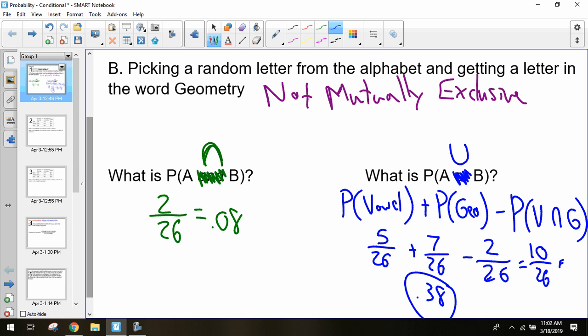Okay. So that was the stuff we talked about mainly on Wednesday of last week. We talked about those conditional probabilities, or those compound probabilities, the ands and the or statements, and then the mutually exclusive. We'll also talk about independent events. What does it mean for two events to be independent?